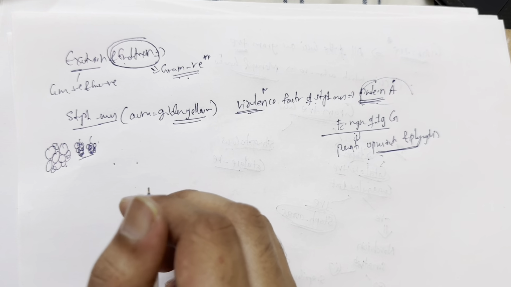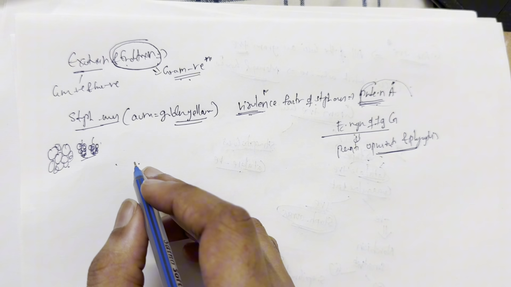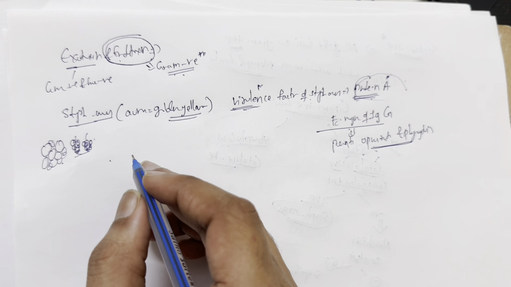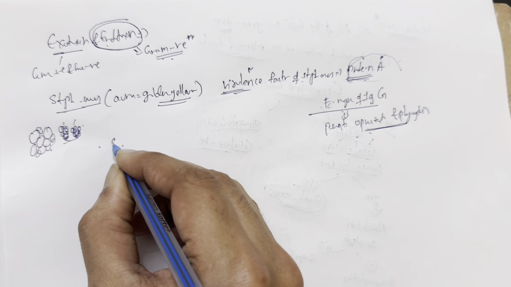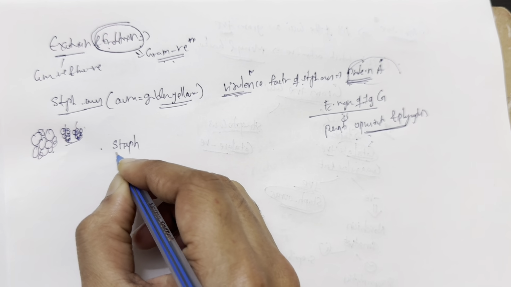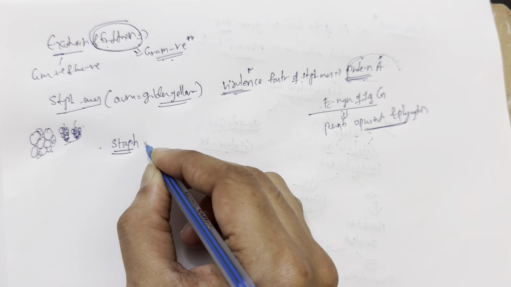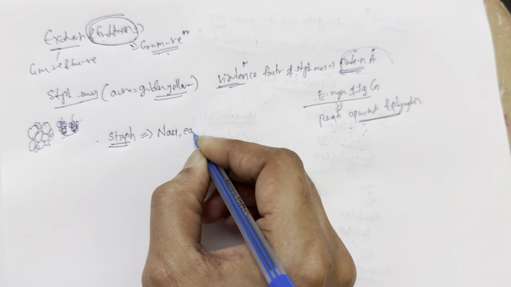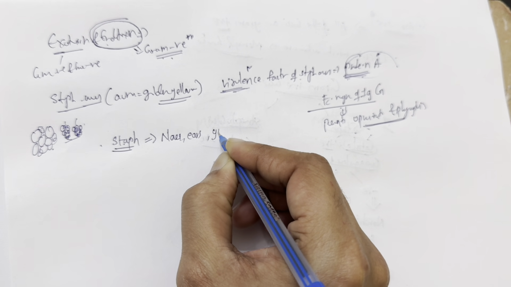Now, how Staph is important clinically is very important. What does Staph cause? First, you need to know where Staph commonly colonizes: the nares, ears, and groin.